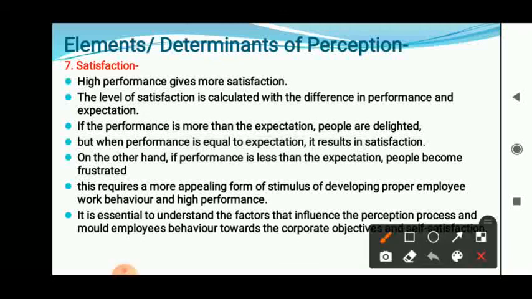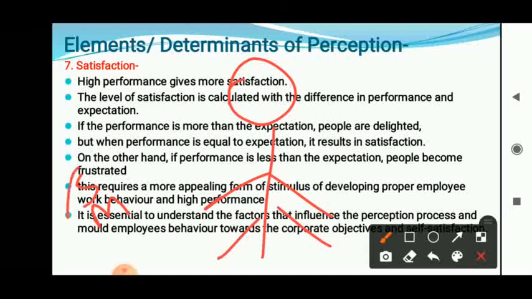Now these are the 7 elements of perception. Try to understand here. If this is the individual, here is the message, that is nothing but the stimuli. We are receiving that stimuli, the message, through a number of sources. We are not going to pay attention to all the messages, all the information. For example, in a newspaper, 1,000 news items are there. We are not going to read all the news. We are going to read those news which are useful for us. That means we are paying attention only to those news which are useful for us. So attention is the second element.